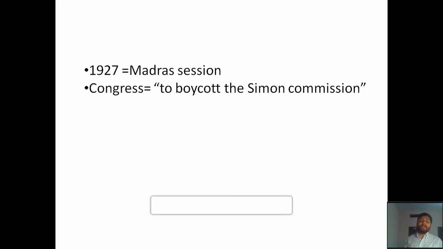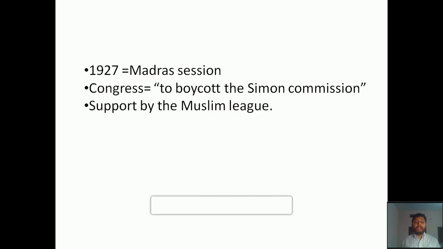But in the case of the Simon Commission, there were no Indians who actually came to study about India, but in fact it was not the real intention of the British. So the people of India felt it was something like an insult. So the Congress party, in the Madras session of 1927, decided to boycott the Simon Commission, and they were being supported by the Muslim League. There was already a gap between Hindus and Muslims, we have already seen, but here the Muslim League also joined with the Congress and was ready to oppose or boycott the Simon Commission.